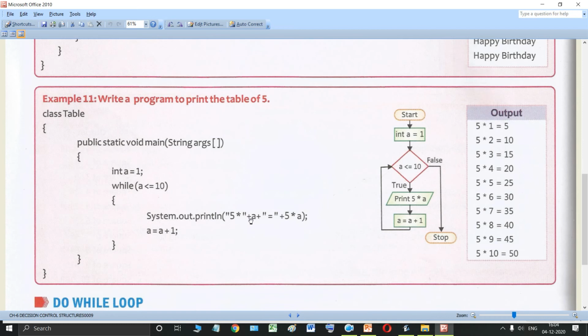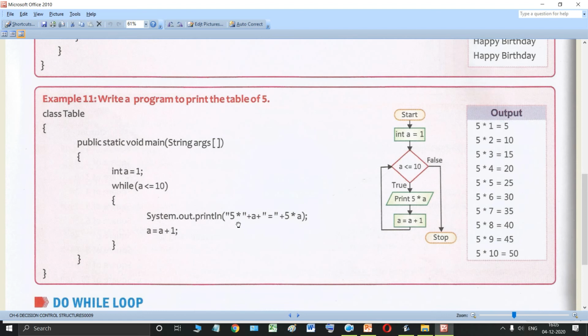Then again, see, this is written inside the double quotes. So this will also be printed as it is. But whatever is not written inside the double quotes, like this A, this is not written inside the double quote, and this 5 in asterisk A, this is also not written inside the double quotes. So their values will be printed. They will not be printed, their values will be printed. They will be calculated and their values will be printed.